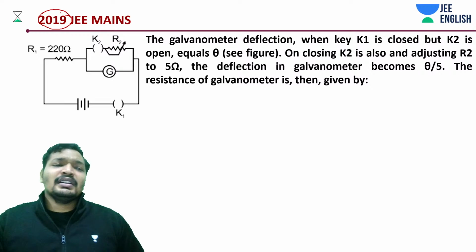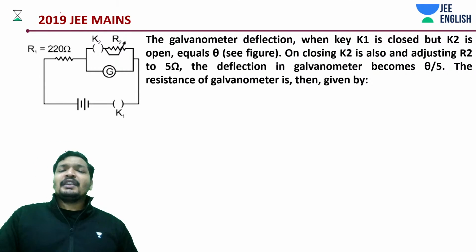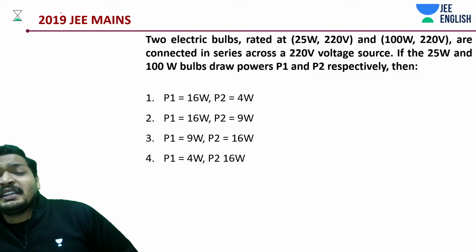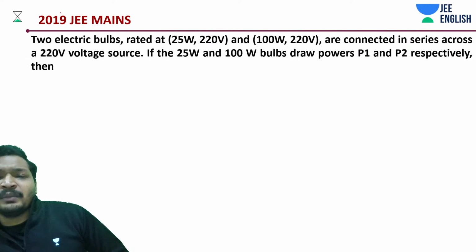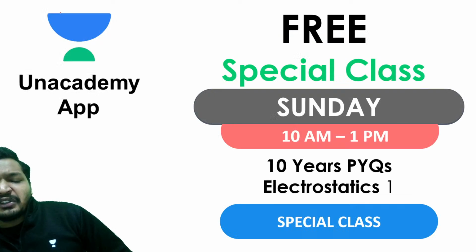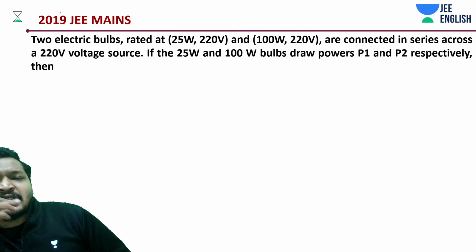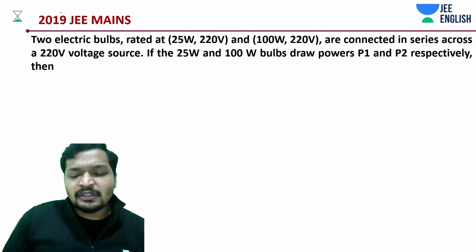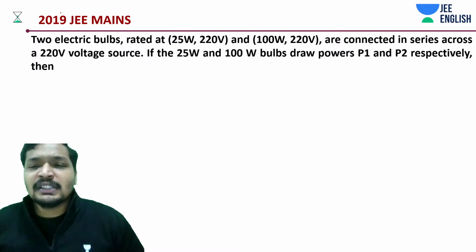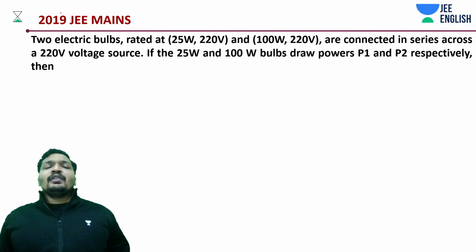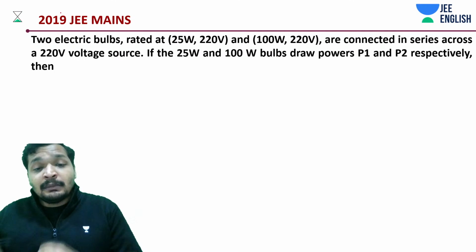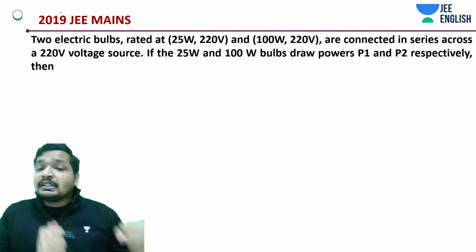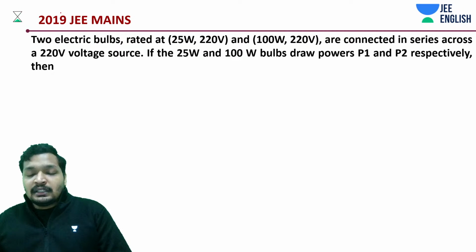What it seems from the paper is one question is from electrical measuring. Try and cover it. Galvanometer again, sensitivity of galvanometer based questions. Another thing that I've noticed is power based questions. Parallel series combination is the other one. Rarely current density, but that is going to be a beginning chapter, so try to cover current density. We are discussing some concepts in this PYQ session, so stay tuned. Resistor combination with capacitors and resistor combination with inductors is another thing.